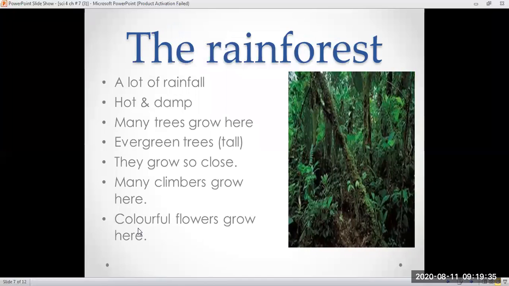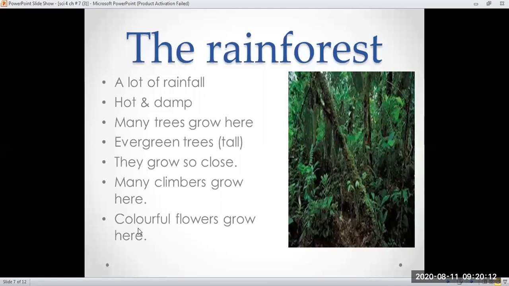Then the last is the rainforest. As the name suggests, there is a lot of rainfall in that area. So they are hot and damp, and many trees grow there. They are also known as evergreen, and they are very tall trees. They grow so close together that it is very difficult for sunlight to reach there. In the rainforest, we have seen there are many climbers.